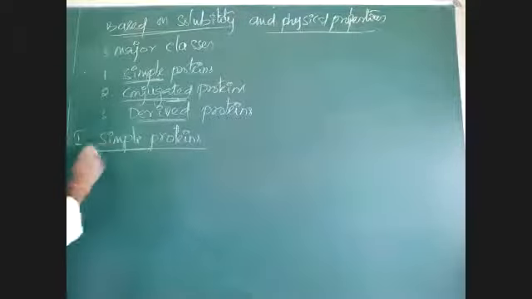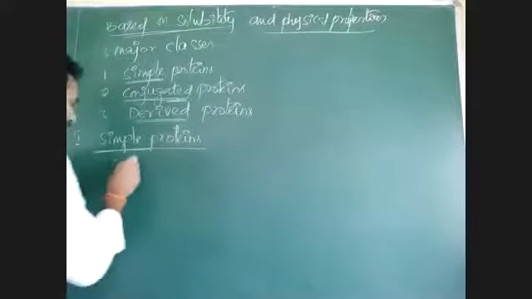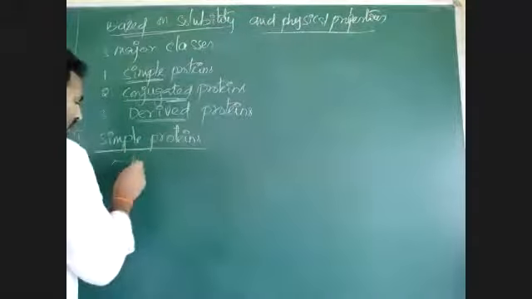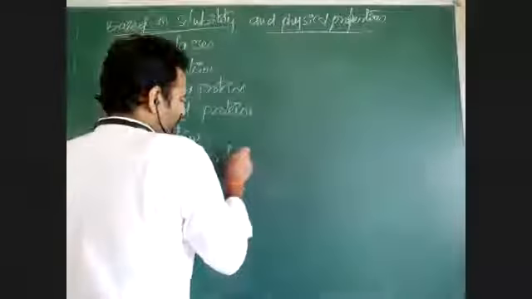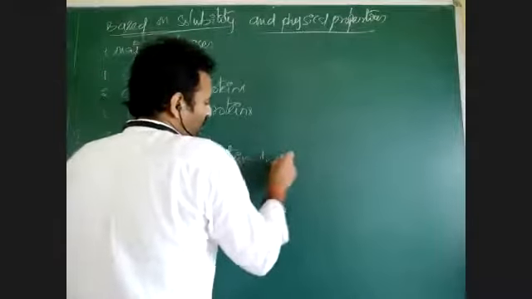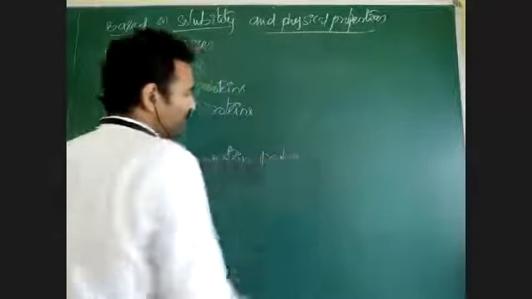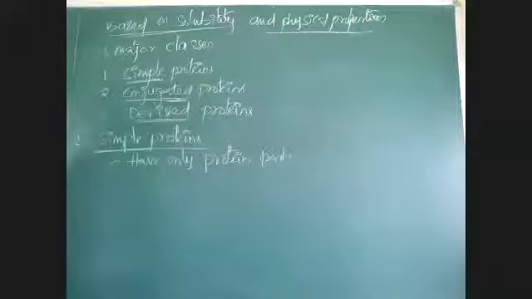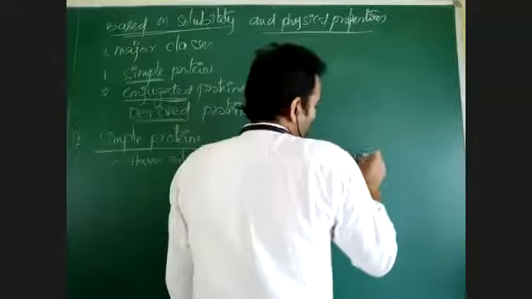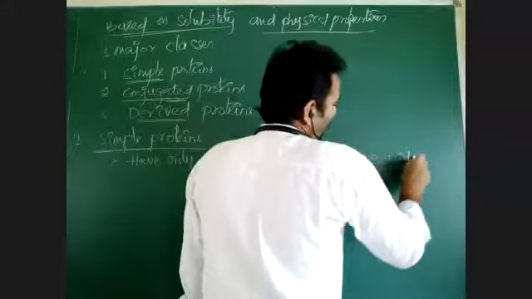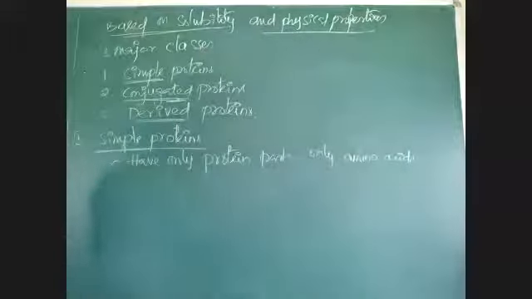Simple proteins. Simple proteins are those that have only one protein part. There is no other part other than protein. Only protein part means they are made with only amino acids. Only amino acids are present in the simple protein.